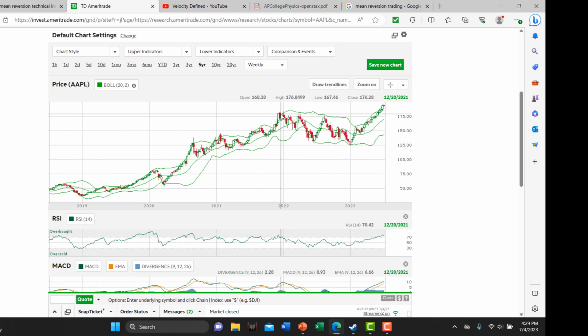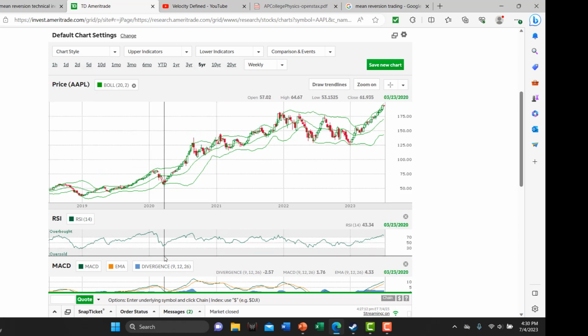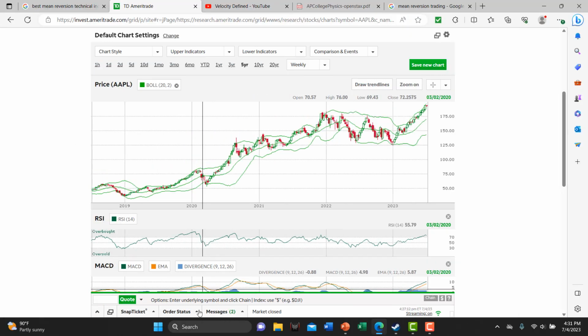Here it's broken out. Yeah, so here would be a sell. Okay, the stock price is broken outside of the upper band, and you've triggered this. It's above 70, so you would have owned it here, let's say, and you would have sold here. Another popular measure is called the MACD. Okay, basically the idea is when this line crosses this line, that's a buy or sell signal.